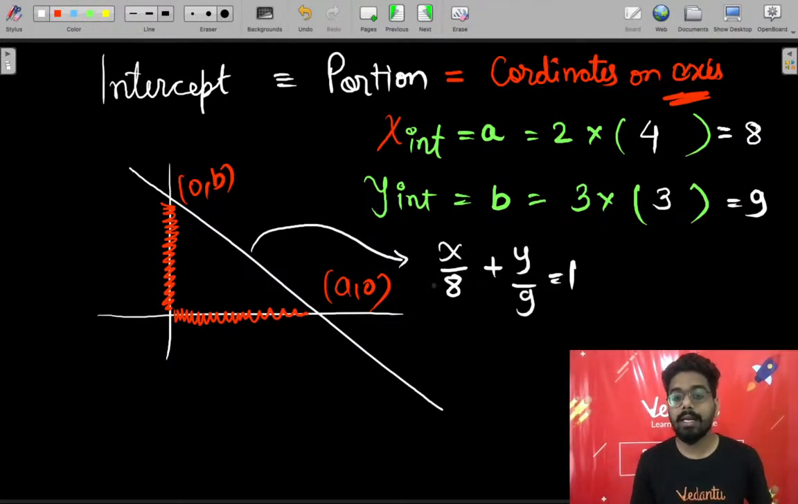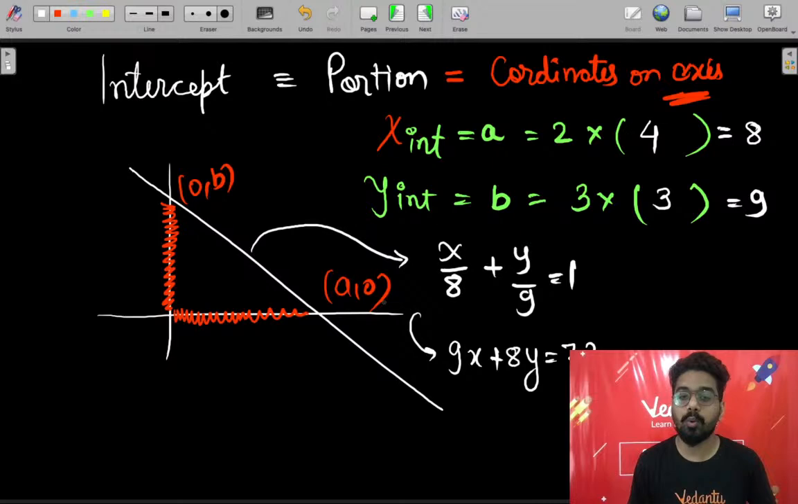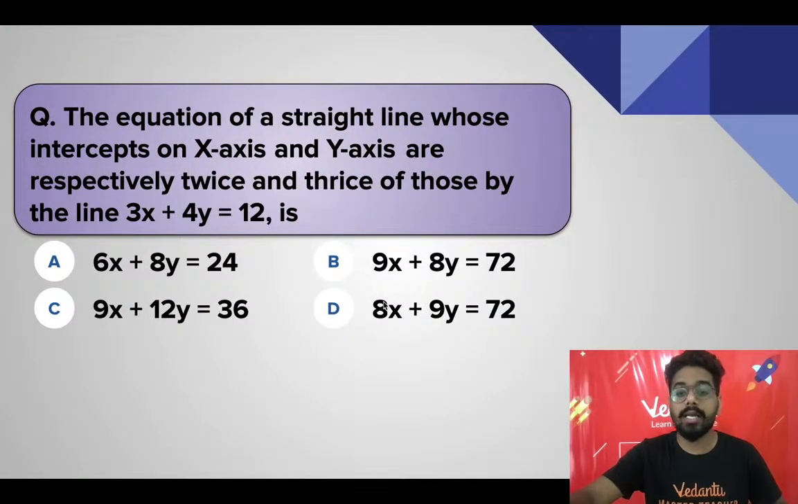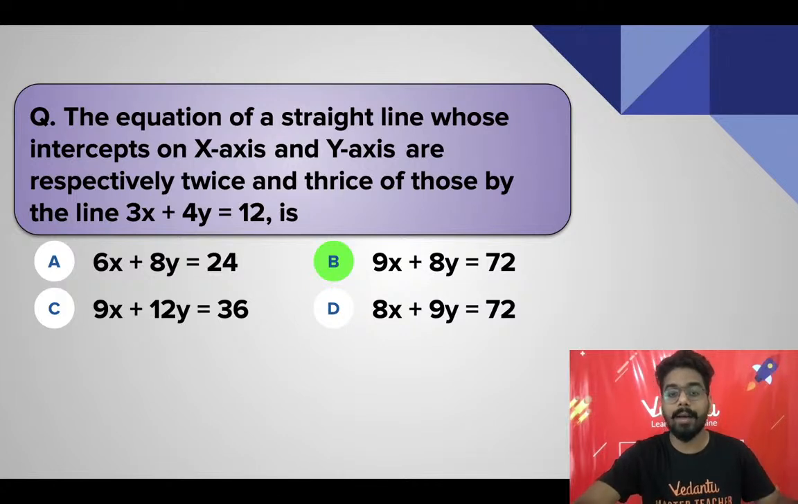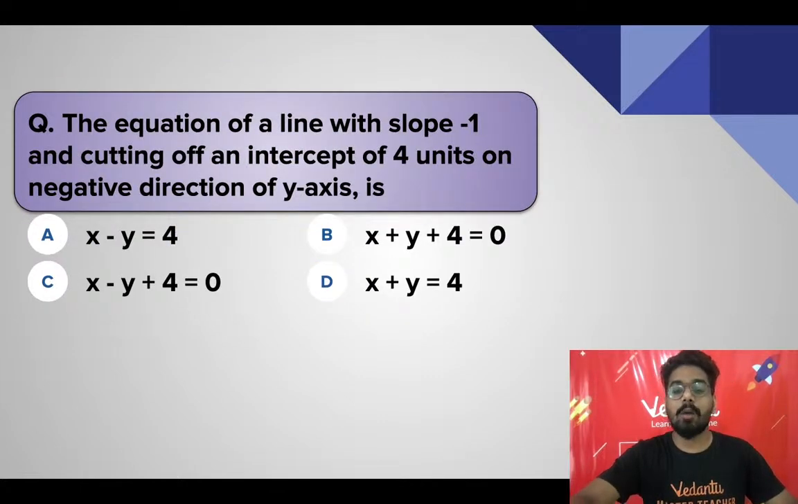Look, what you have to do is cross multiply, take LCM. 9x plus 8y is equals to 72. Just multiply by 72 on both the sides, or take LCM of 8 and 9. I hope this is clear. Yashu, Vashu, whatever your name is, I hope I have taken your name clearly, Vashu. Answer is option number B.